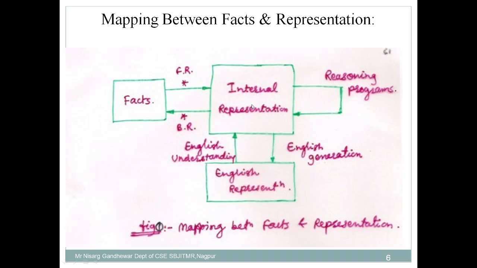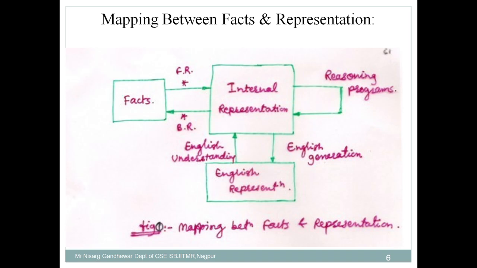Then its internal representation will be there, that means conversion of this English statement into an intermediate form which is understandable by the machine. And finally you store that information, the understanding about the particular subject, in the form of fact. Fact means some real world truth about a specific domain, so that is being stored. So this mapping between representation and fact is important.